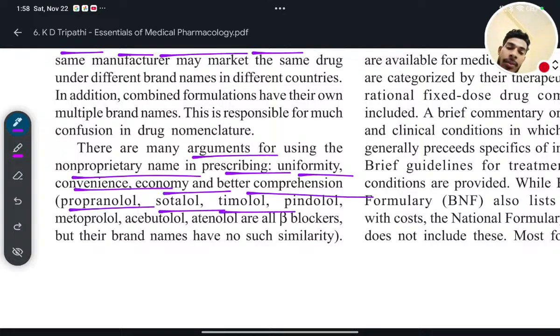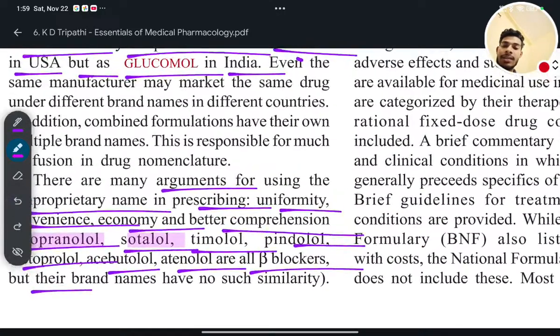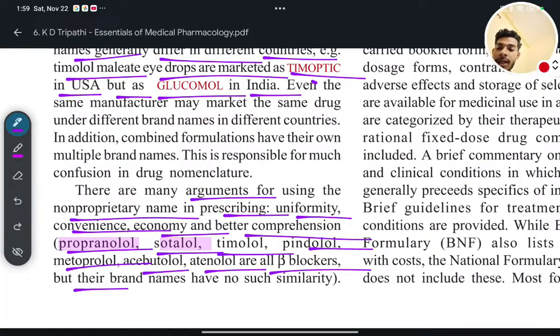Okay, there are many arguments for using the non-proprietary name in prescribing: uniformity, convenience, economy and better comprehension. Propranolol, sotalol, timolol, pindolol, metoprolol, acebutolol, atenolol, all are beta blockers. Just a few minutes ago I told you. So now see, all are beta blockers, but their brand names have no such similarity. So you have to understand that. So these all are non-proprietary names.